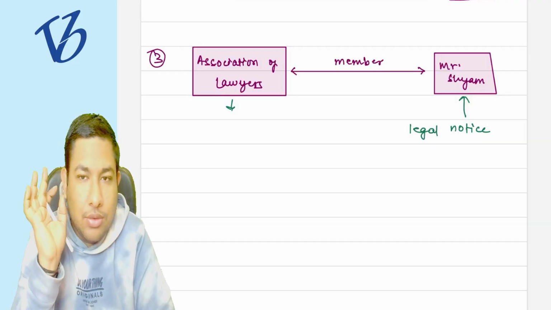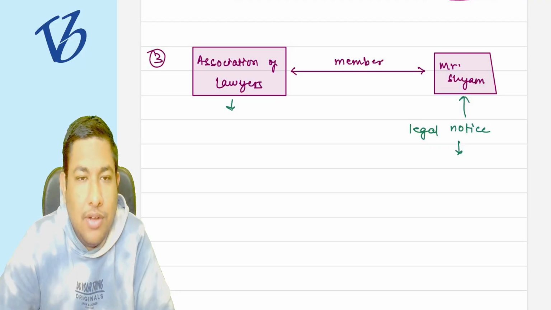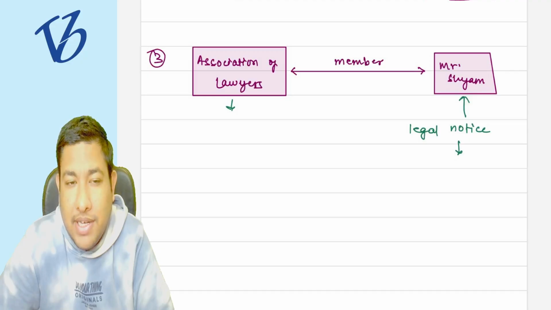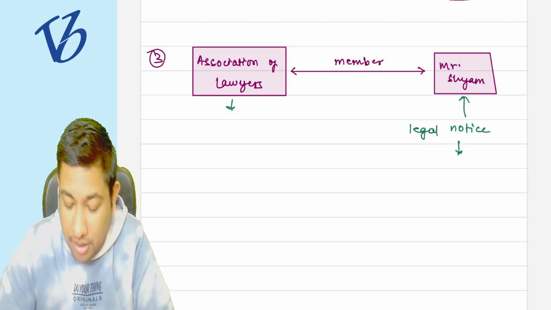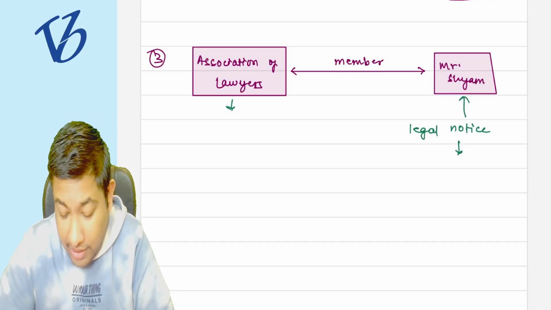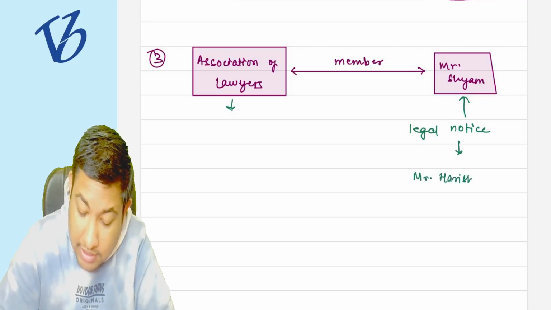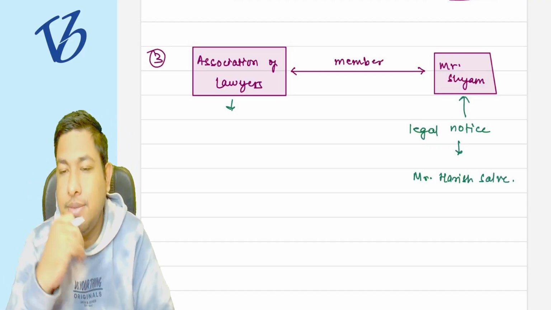Now, Mr. Shyam had the legal notice, and he wanted that this particular case be tackled by the most decorated lawyer of our nation, Mr. Harish Salve. He wanted that he should fight my case.